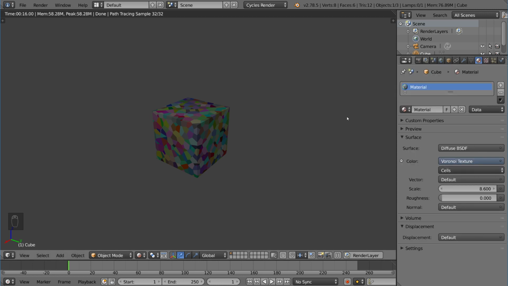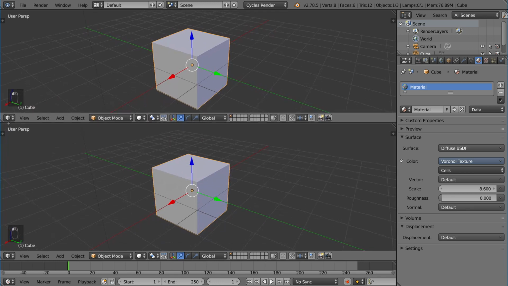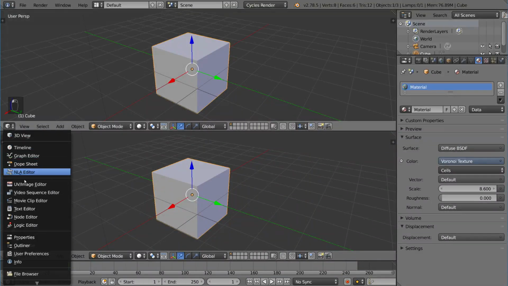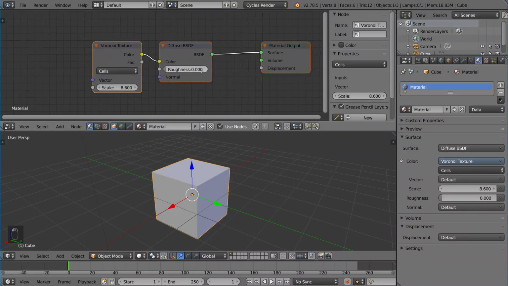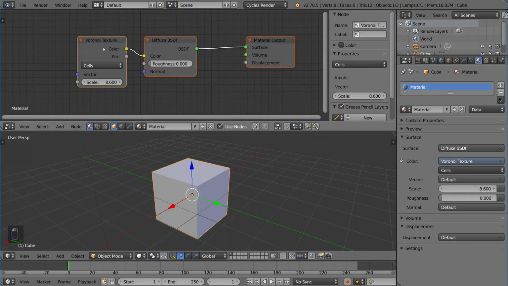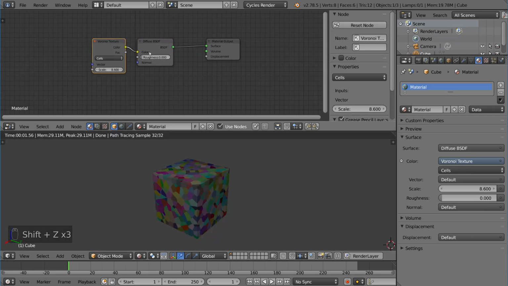Now you can combine these in different ways. Let's go ahead and go to the node editor real quick. I'm going to open that up here, just like so. Now the node editor shows us that there is a Voronoi texture attached to the color of the diffuse here. Now let's say we didn't want to see the pretty rainbow colors of the Voronoi cell texture.